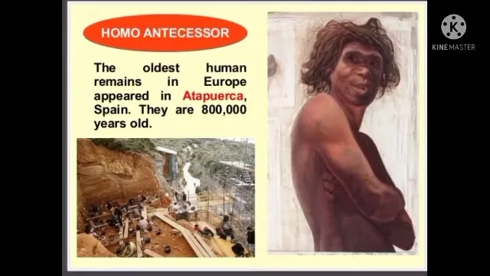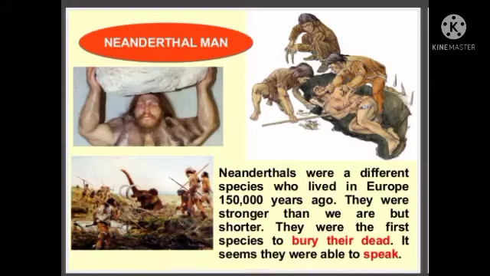And look at this picture. This is an example of Homo antecessor, the oldest human remains in Europe. They appeared in Atapuerca in Spain. They are 8 lakh years old. You just have to know all these ancestors in the world. See in this picture how the man was. We are seeing one by one how early man was.